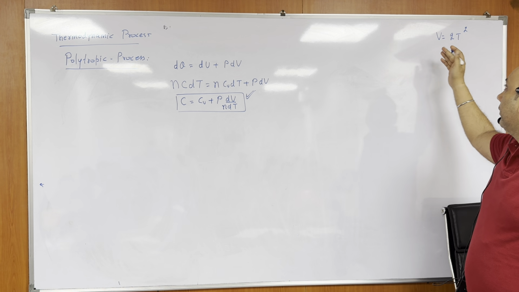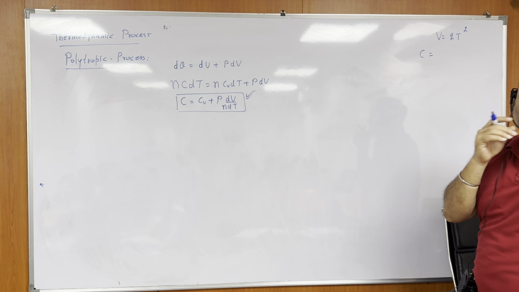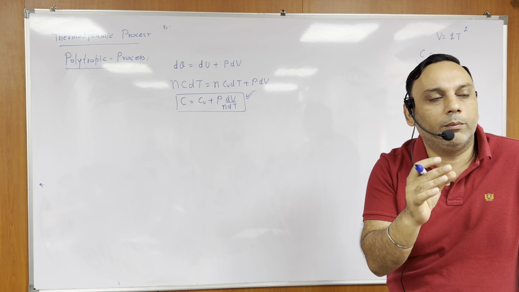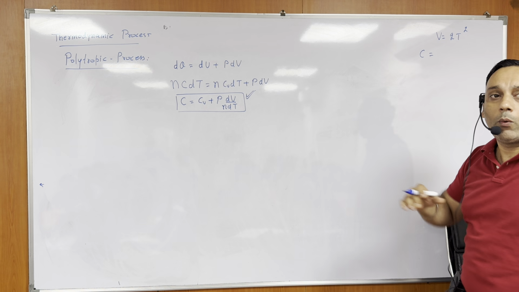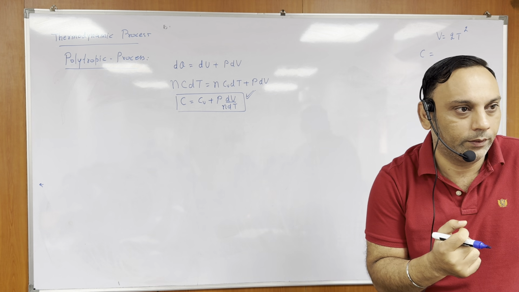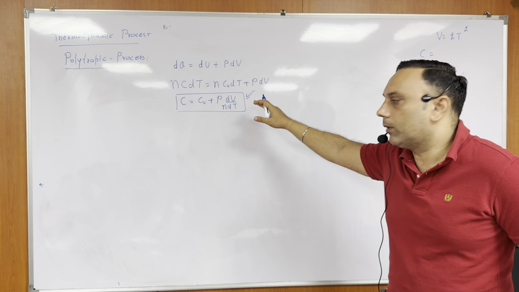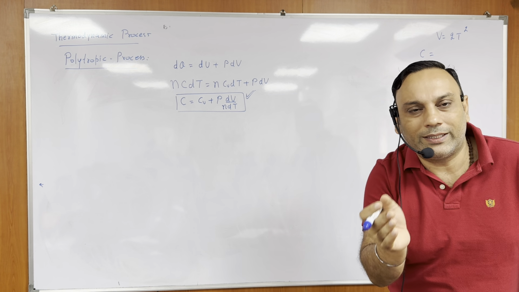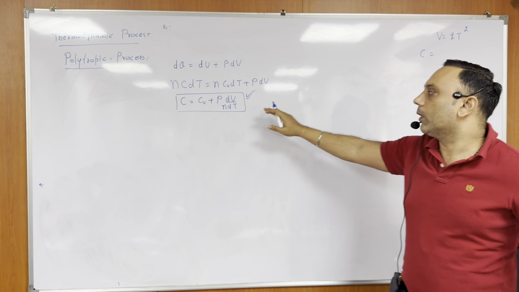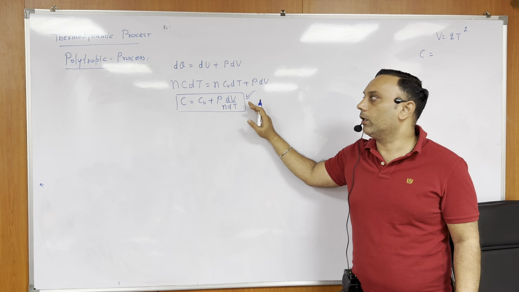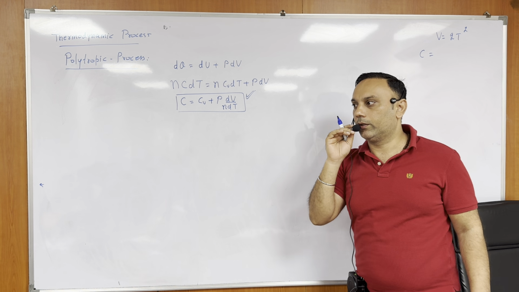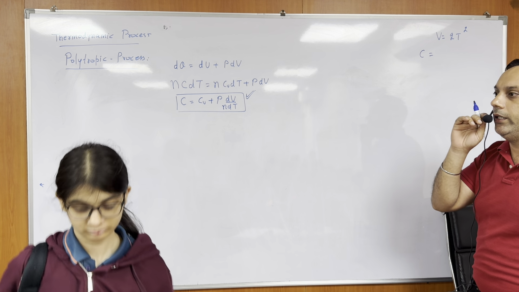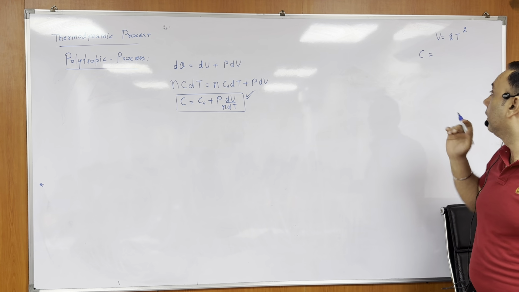Find its specific heat. So what to do, beta? C is equal to Cv. Suppose that process is followed by a monatomic gas. A monatomic gas is following this process. What should be its specific heat? So we can use this formula, even if the specific heat is coming constant or variable. That is a general formula, which I am writing from the first law of thermodynamics. So C is equal to Cv plus P dV by dt, divided by N.